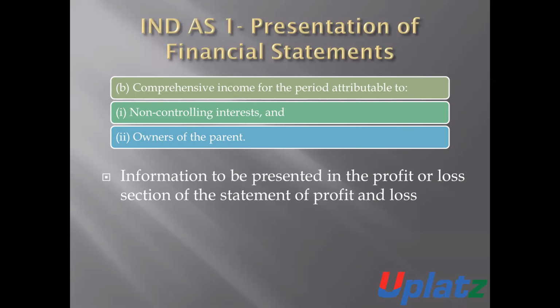Now, information to be presented in the profit and loss section of the statement of profit and loss account. This information is to be presented by the entity in the profit and loss section, not in the comprehensive income section.